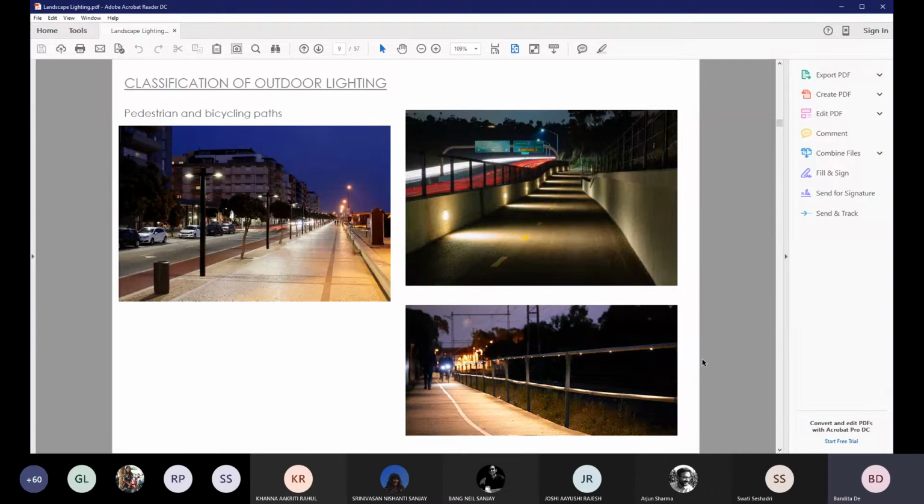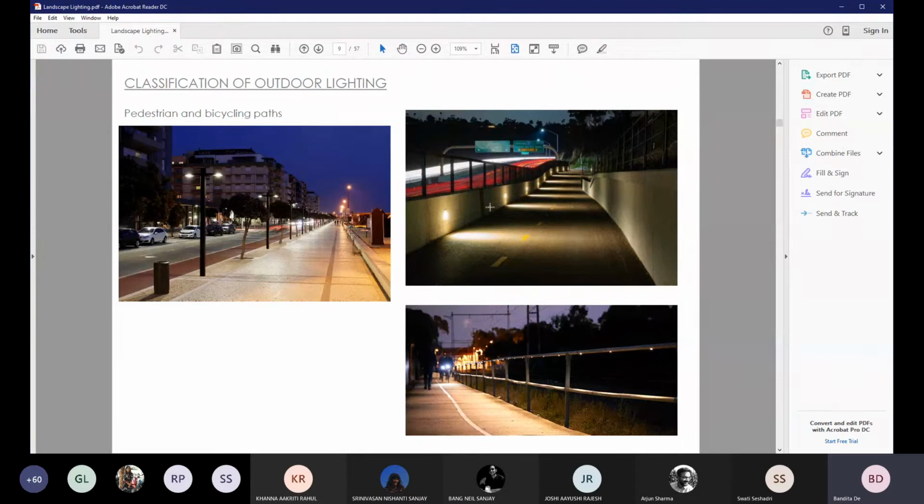For example, when we are designing street lights, the throw of the lights should not cause any hindrance to the eye of the driver. Similarly, on these bicycle paths, the height of the lamps or the level at which the lights are being installed has to be very carefully designed so that they don't obstruct the visuals of a rider when the rider is riding by. So these are three examples that you can see. In the first, post lights have been used, but you can observe that the light is directly focused towards the floor, and there is no horizontal glare that can cause a negative impact.